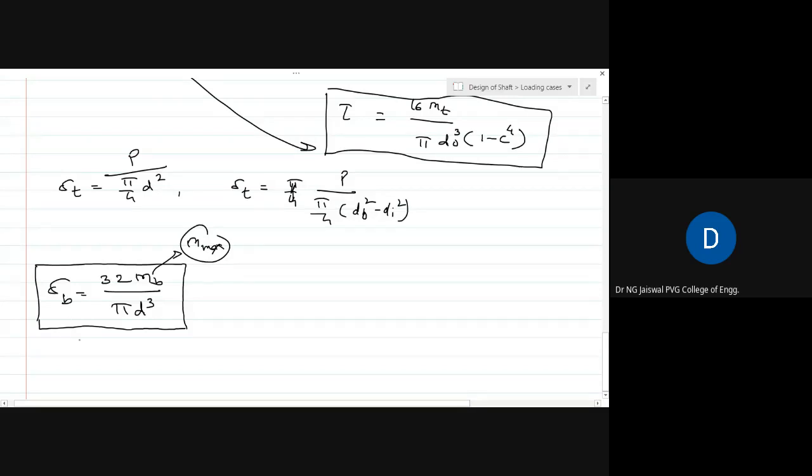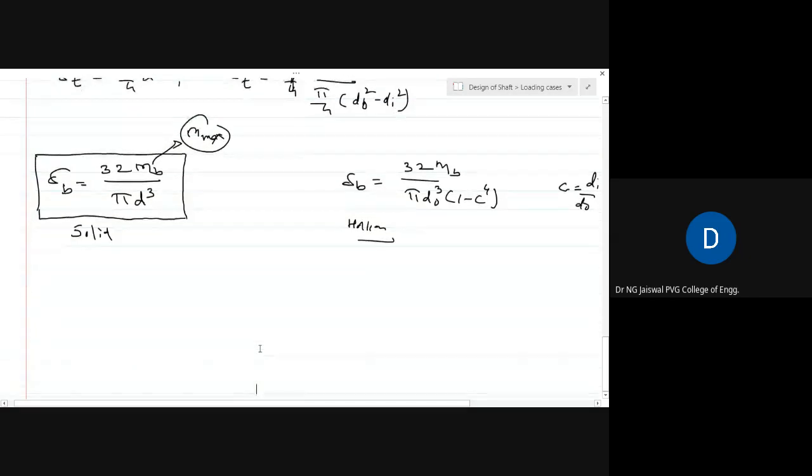This is, of course, for a solid shaft. If it is a hollow shaft, what change will you make? Sigma b is equal to 32 bending moment divided by pi do cube (1 minus c to the power 4), where c is the ratio of di to do. This is for a shaft subjected to pure bending moment.